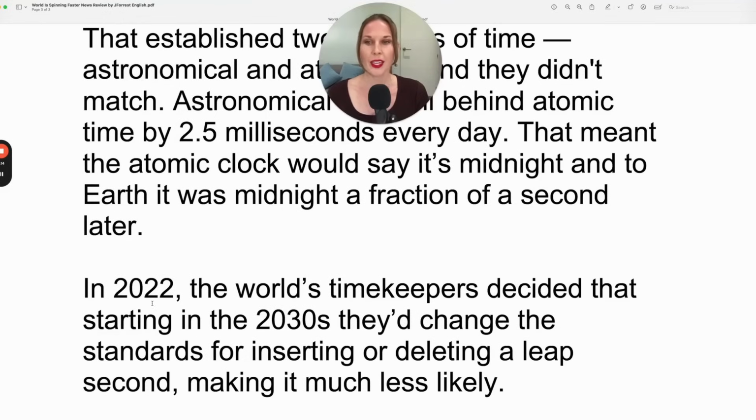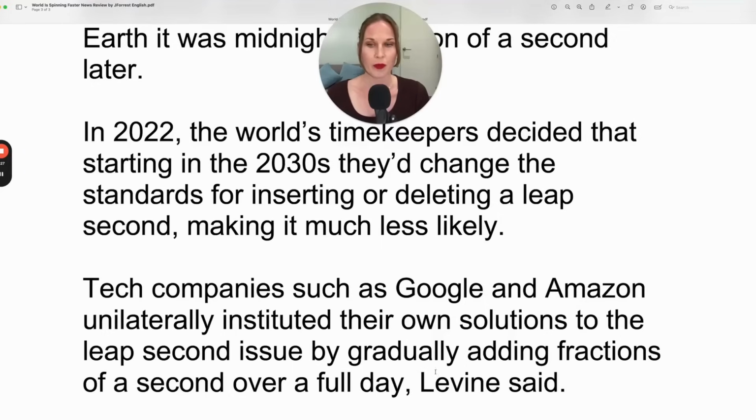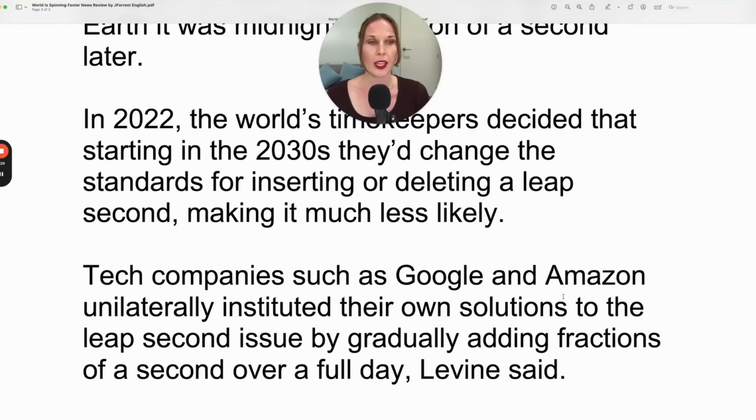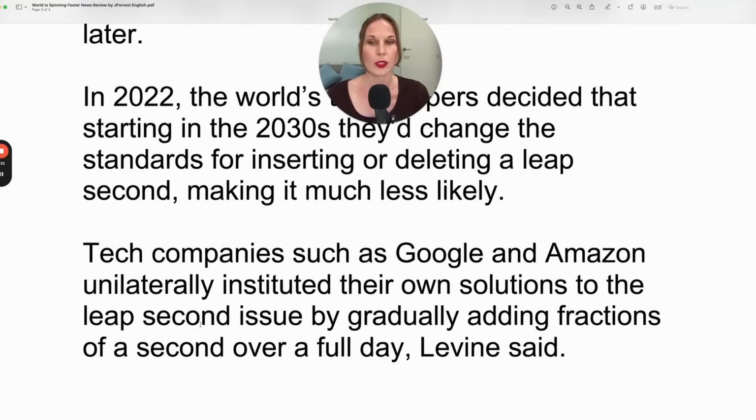In 2022, the world's timekeepers decided that starting in the 2030s, they'd change the standards for inserting or deleting a leap second, making it much less likely. Tech companies such as Google and Amazon unilaterally instituted their own solutions to the leap second issue by gradually adding fractions of a second over a full day, Levine said.